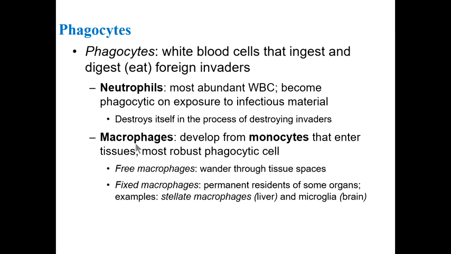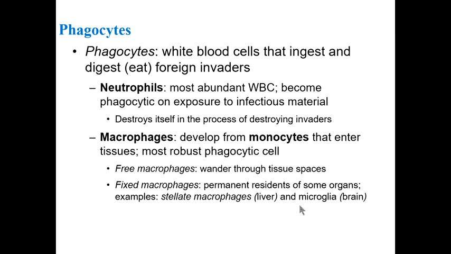And also, there are macrophages that develop from monocytes. Monocytes are white blood cells in the blood, but once they enter the tissue, they become macrophages, which are free when they wander through tissue spaces, especially in areolar connective tissue, or fixed macrophages, permanent residents of some organs.